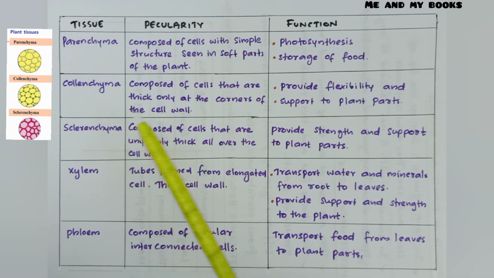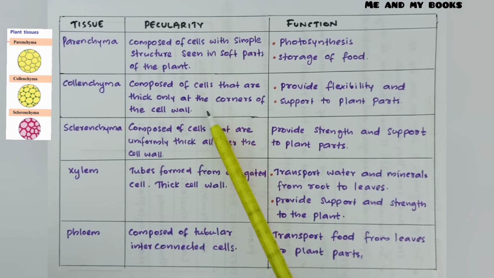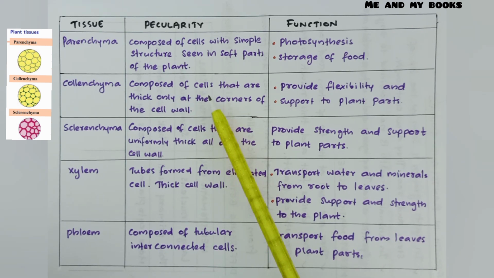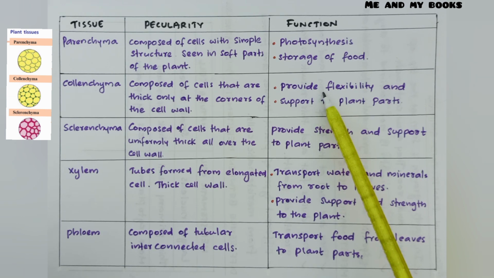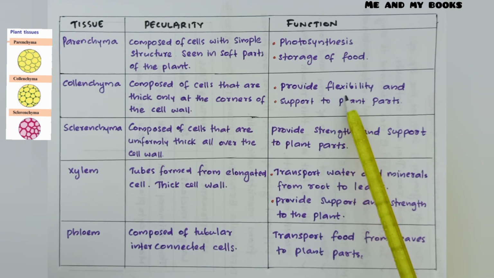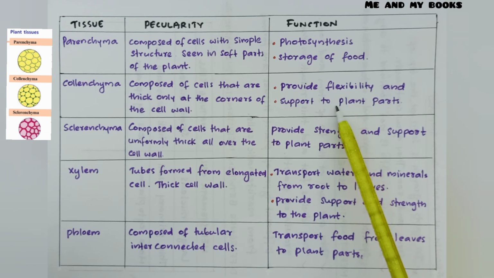Next tissue, collenchyma, composed of cells that are thick only at the corners of the cell wall. Collenchyma is made up of cells which are thick at the corners. And what is its function? It provides flexibility and support to plant parts. Collenchyma helps in providing flexibility and support to plant parts.